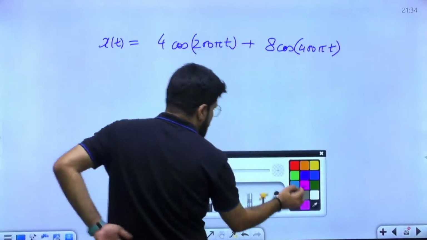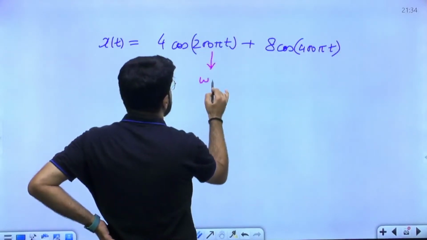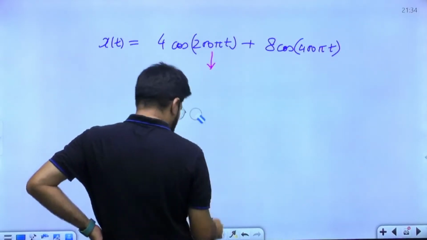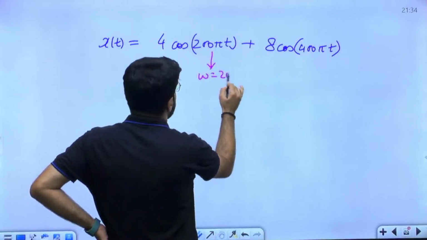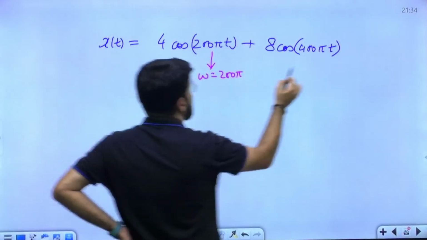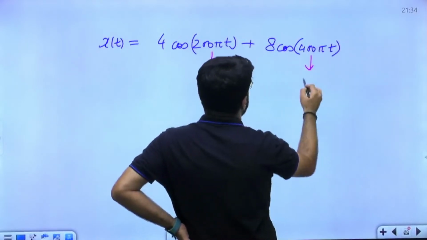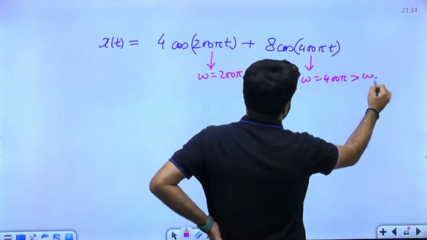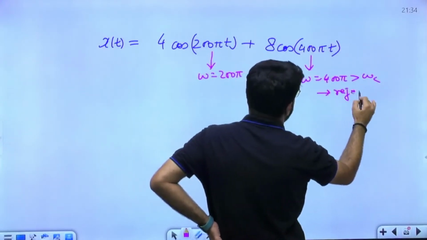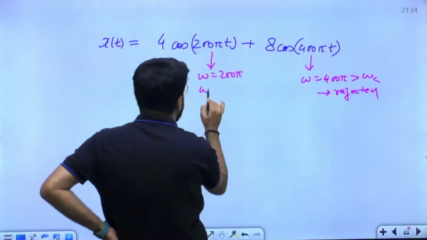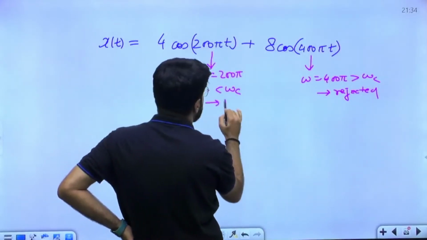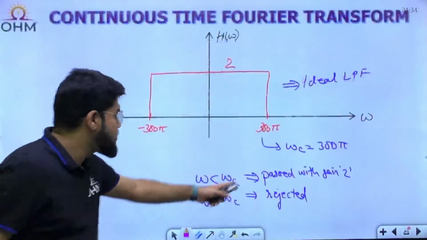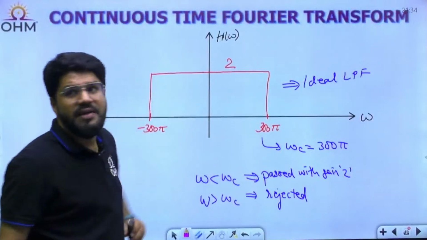Now this has two different components. What is the first frequency? 200 pi. This is not omega c; this is simply the omega, the frequency of the sinusoid cos omega t. For the other, omega is 400 pi. This 400 pi is greater than the cutoff frequency, so this will be rejected. The frequency 200 pi is within the cutoff frequency, so this will be passed. With how much gain? 2, because H(omega) value is 2.